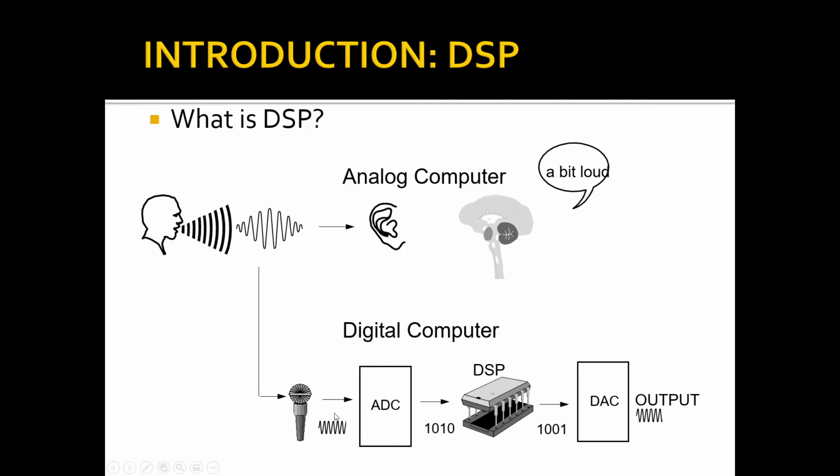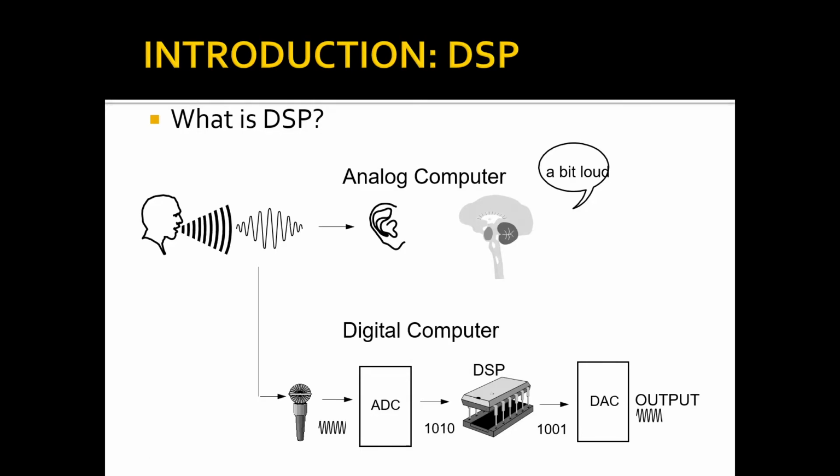Similarly, the person speaks into the microphone. The speech signal, which is now an electrical signal, is passed through an A to D converter, that is an analog to digital converter, which converts the analog speech signal into a digital signal. That digital signal is given as input to the digital signal processor, which is the digital computer.